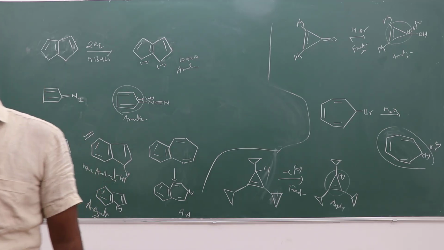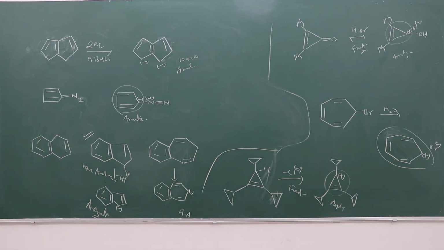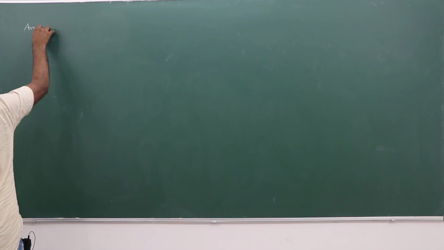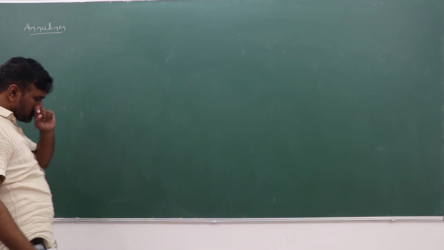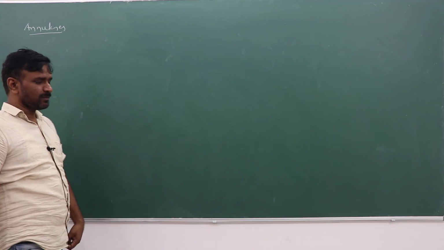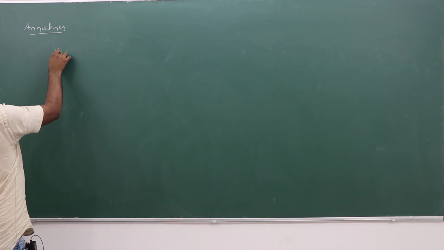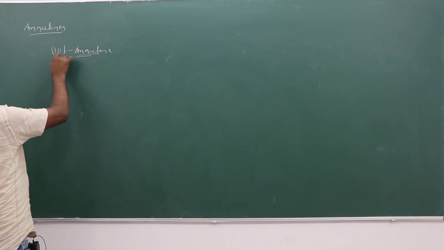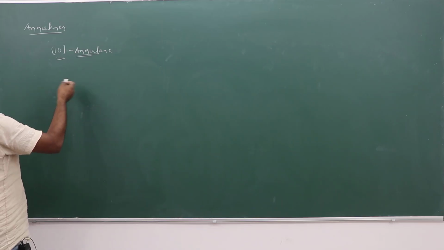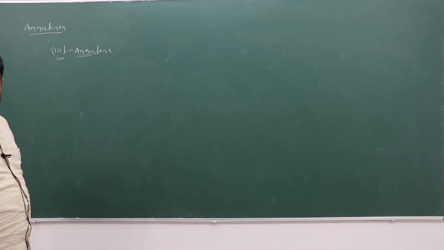Right. Next, in the case of the annulenes, what will be happening? Which annulenes are aromatic? Which one is non-aromatic or anti-aromatic? 10 annulene. 10 annulene may exist in 3 isomeric forms.